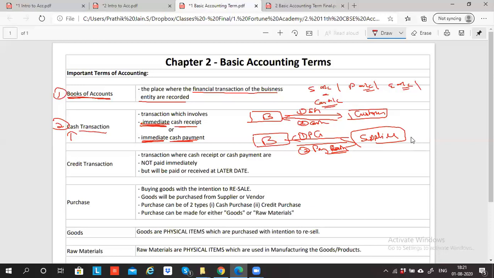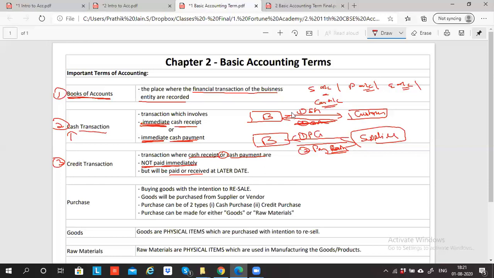Yes. Next is credit transaction. What is a credit transaction? The same businessman is selling the goods, but the customer is not paying the cash now. He's telling me the cash he'll pay in future. So a credit transaction means a transaction where cash receipt or cash payment is not paid or received immediately, but will be paid or received at a later date.